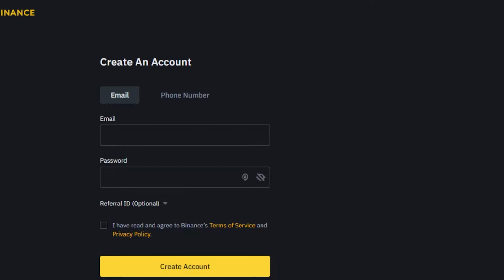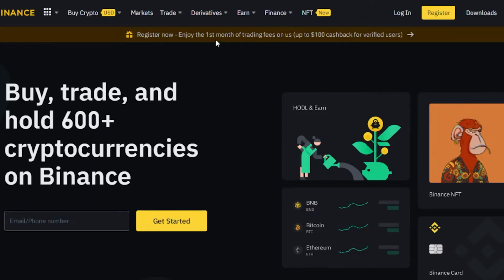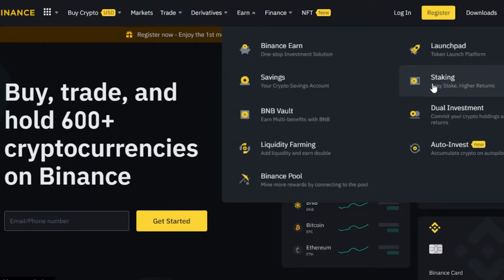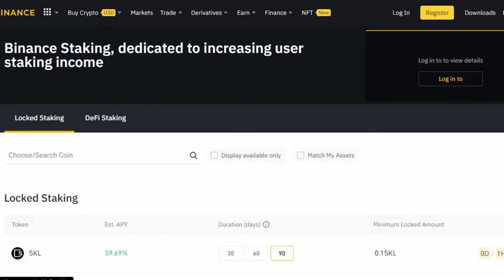So once you have verified your account and you have an account on Binance, then you will be able to enjoy locked staking. To get to staking, you can go to Earn and then click on the staking option. And here we are, Binance staking. The first option is locked staking and then we're also getting DeFi staking, but we will be covering locked.